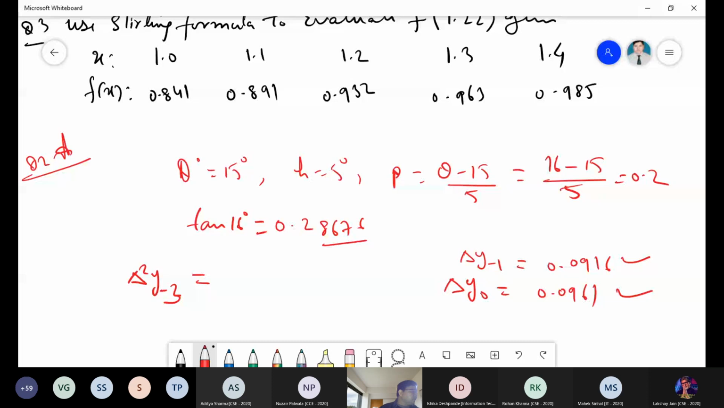Yes, sir. So what is this first value? What is this value? Del y minus 2. Del y minus 3. Why is it del y minus 2? Sir, we are starting del y from the top. What is del y? When you apply the forward difference operator, what is del y? What is the formula of del y?